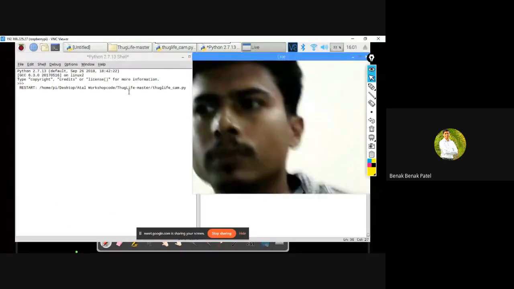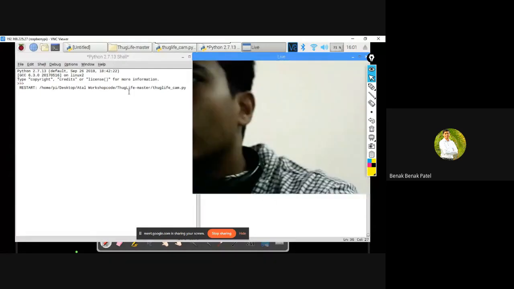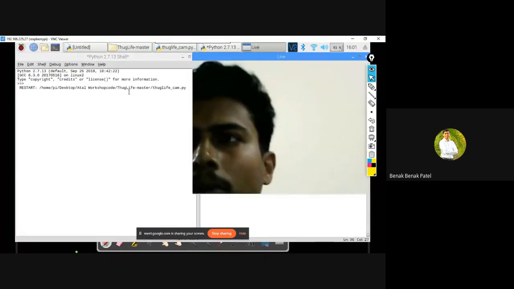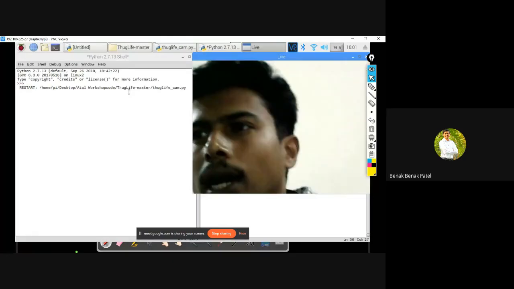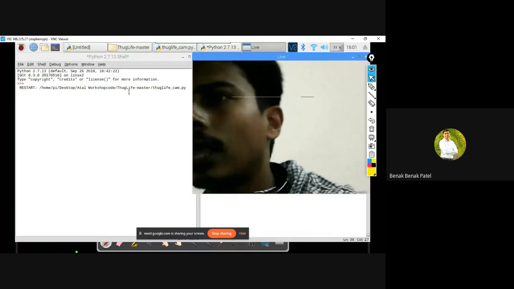So you can see that in most of Instagram, for thug life kind of memes, what they'll do is ultimately they'll place goggles with a cigar in his mouth.